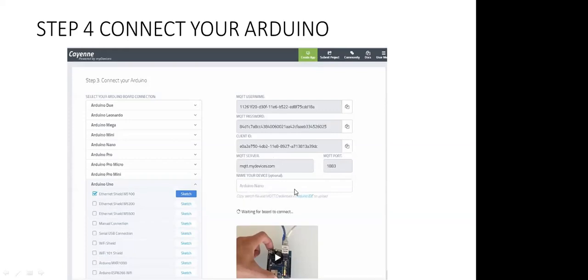This one is your device. When you do all the setup, you will find this one showing waiting for a board. When you connect your hardware, only then will you be able to send data to the cloud. Without hardware, you cannot simulate it. So over here, I'm going to connect it, and do all the setup practically. Let's see how you can do it.